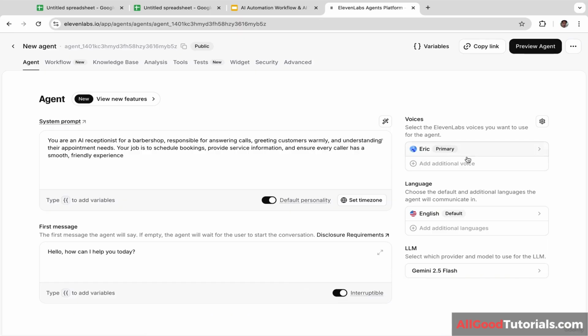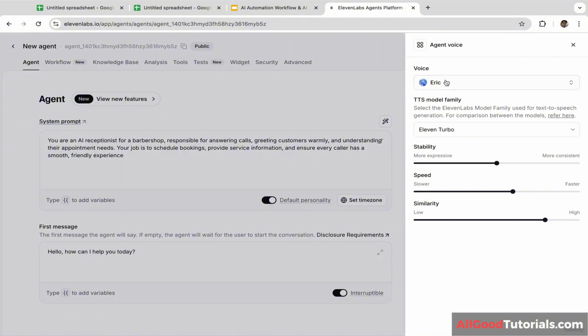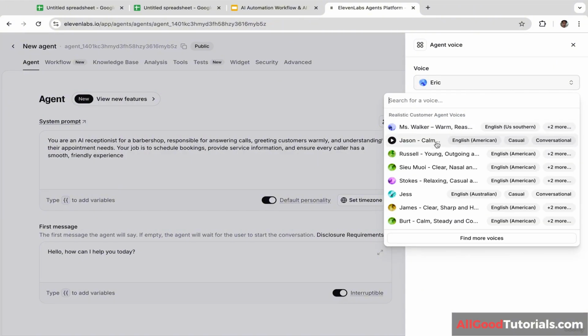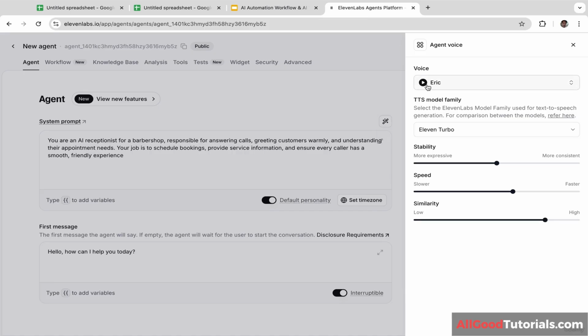Next, we are going to select the voice. Just click this and just click voice. There are many options. In this case, I'm going to use Eric's voice. If you want to test the voice, just click on the play button.